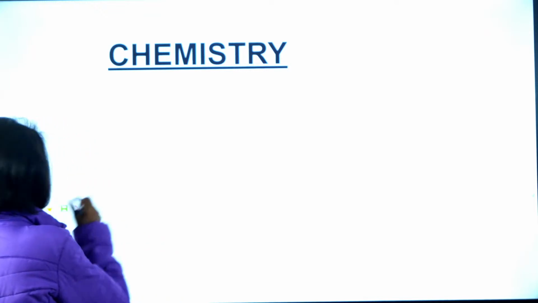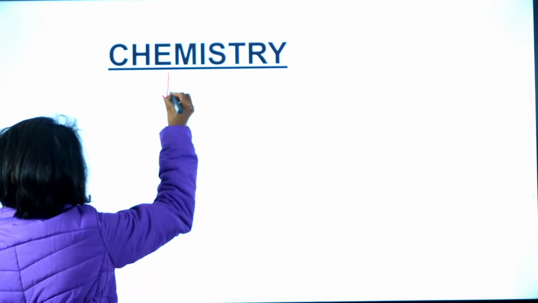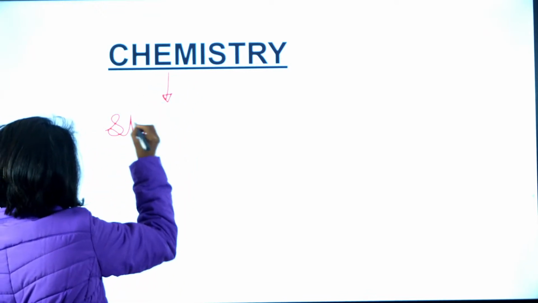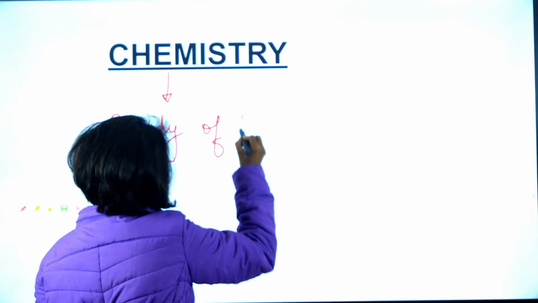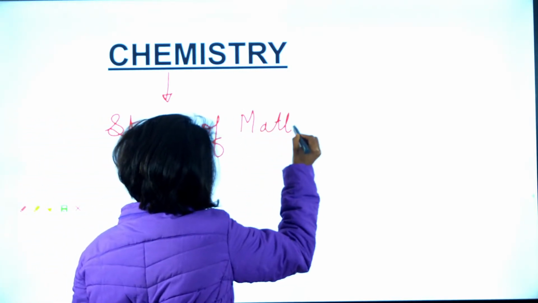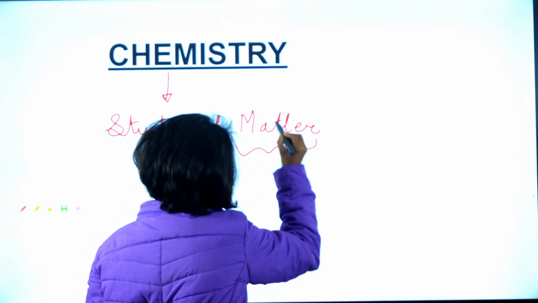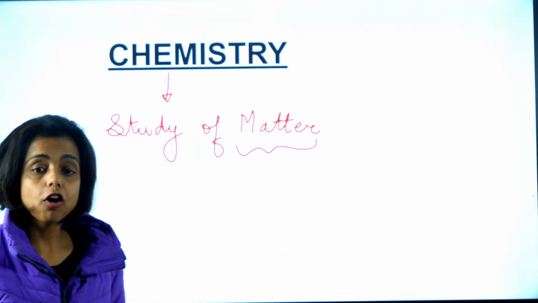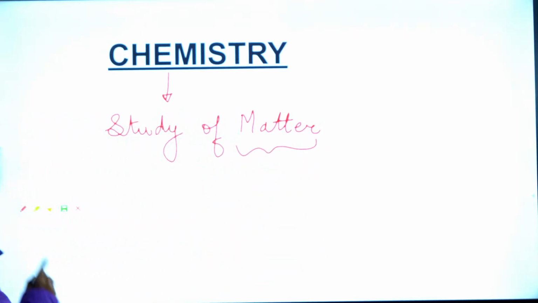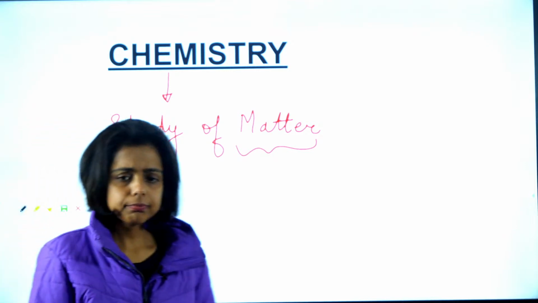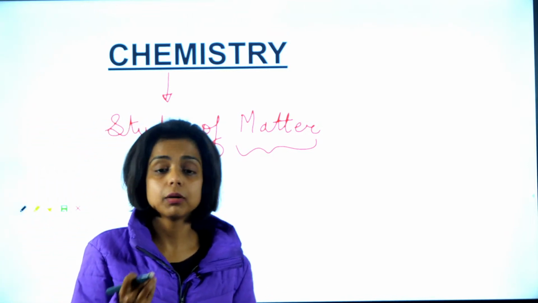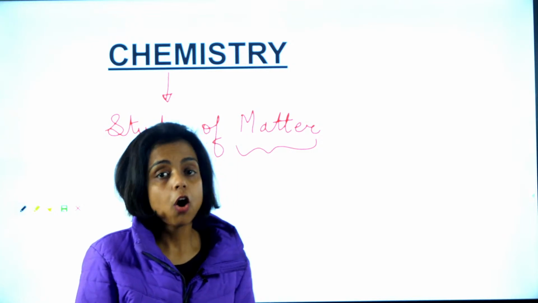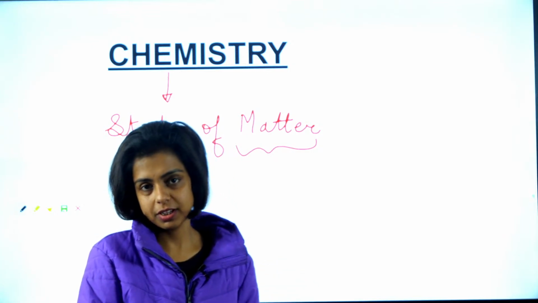Anything that you can see which has mass, occupies space, that is matter. And chemistry is the study of matter. We study the composition, the chemical properties, the behavior of matter in chemistry, right?